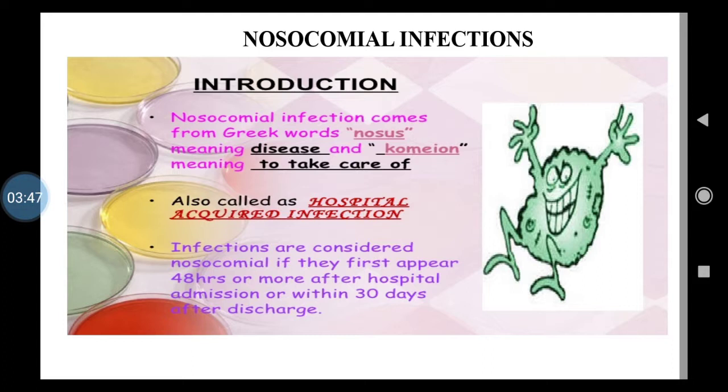Now, infections are considered nosocomial, that is hospital acquired, if they first appear 48 hours or more after hospital admission or within 30 days after discharge, isn't it? Both the things are there, isn't it? That you must know.